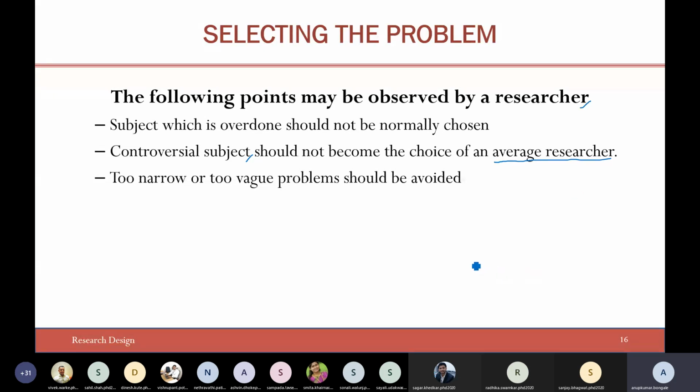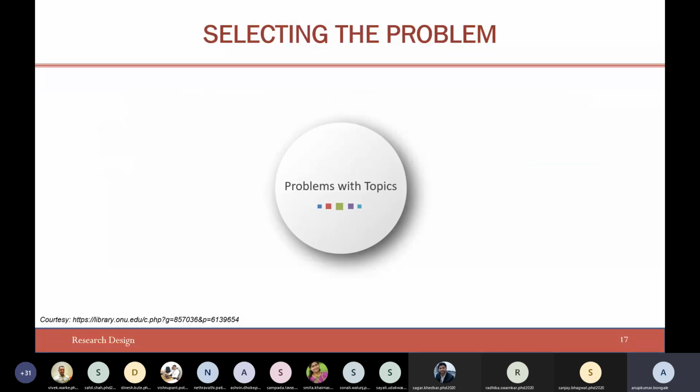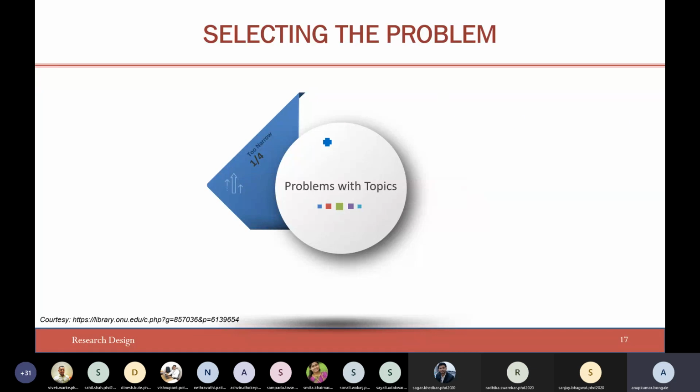And a too narrow or vague problem statement should be avoided. So what is this vague or narrow problem statement? Sometimes the research problems you take up for your research area could be considered too narrow. So how will you come to know the problem statement is too narrow?